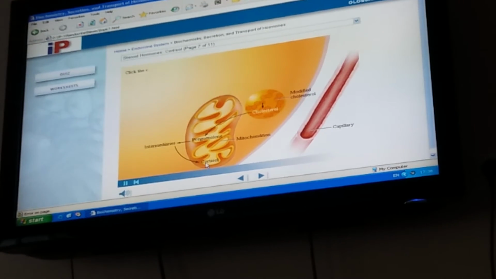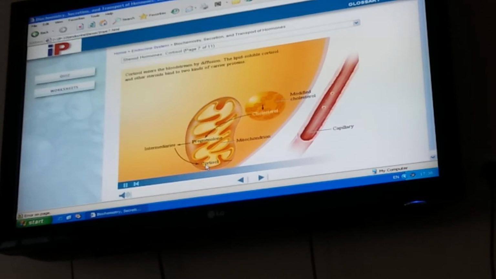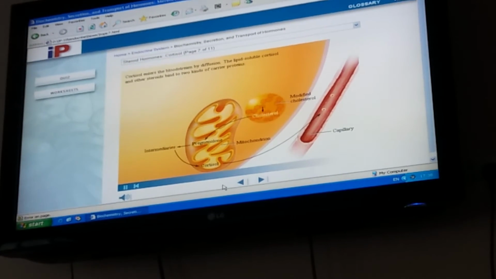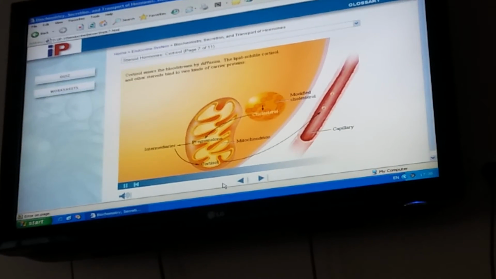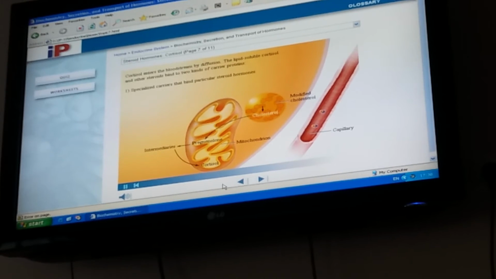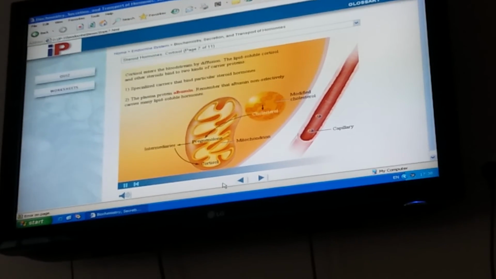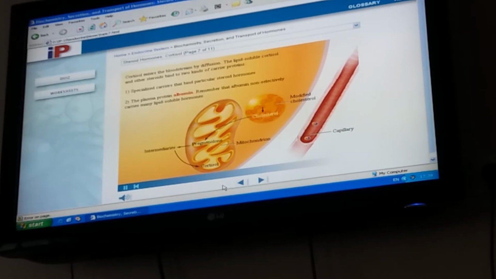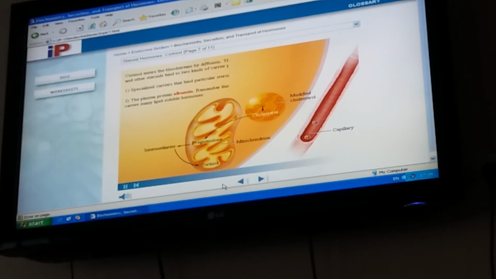Cortisol enters the bloodstream by diffusion. The lipid-soluble cortisol and other steroids bind to two kinds of carrier proteins: specialized carriers that bind particular steroid hormones, and the plasma protein albumin. Remember that albumin non-selectively carries many lipid-soluble hormones.